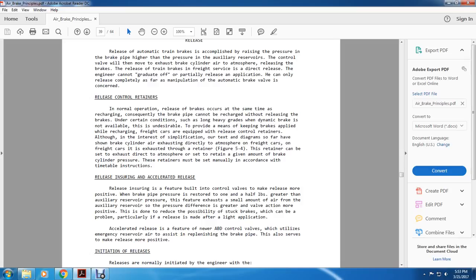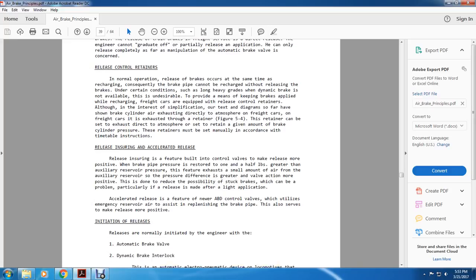In the simplified testing diagram so far, the brake cylinder is exhausting directly to the atmosphere. On freight cars, it exhausts through the retainer, as in figure 5.4. The retainer can be set to exhaust directly to the atmosphere, or set to retain a given amount of brake cylinder pressure. The retainers must be set manually in accordance with the timetable instructions.